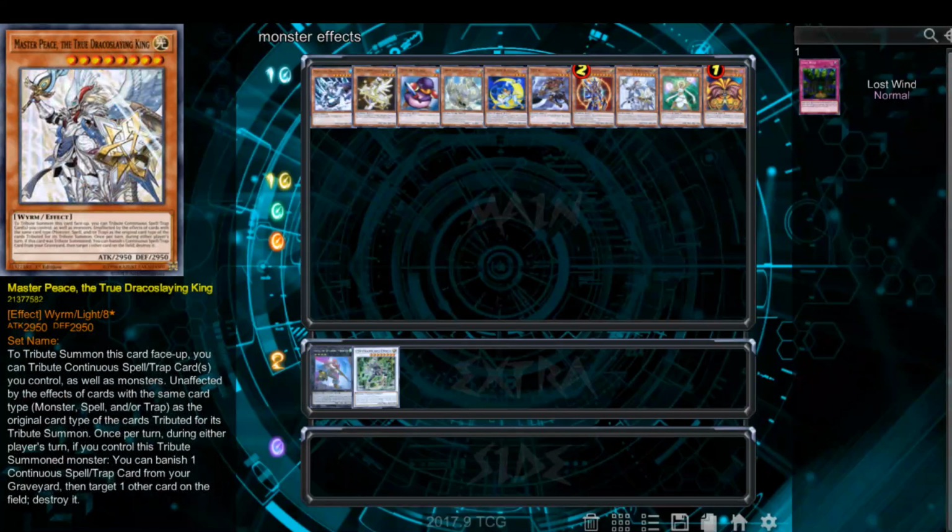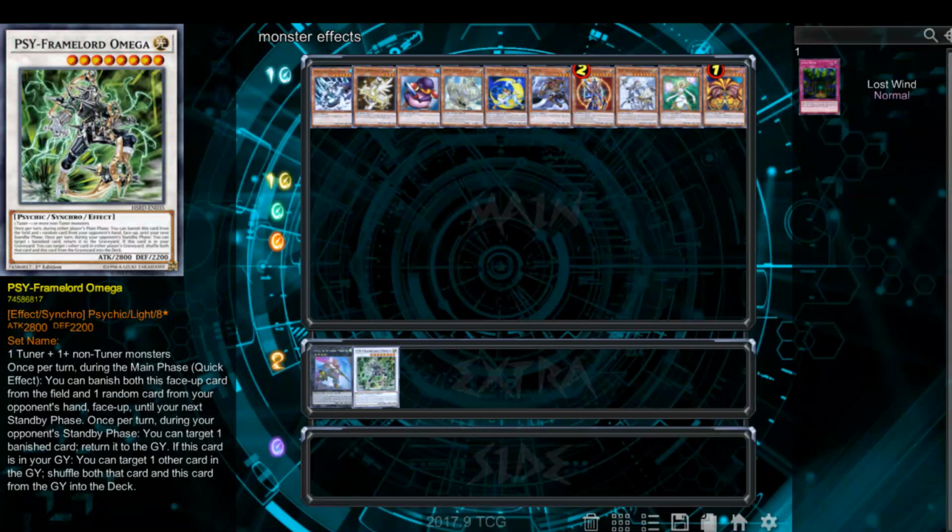Okay, so the next card I'm going to talk about is Cyframe Lord Omega. Now, the reason he's on here is he's also an activated effect, who happens to be a quick effect too. But the reason he's on here is to talk about him returning.